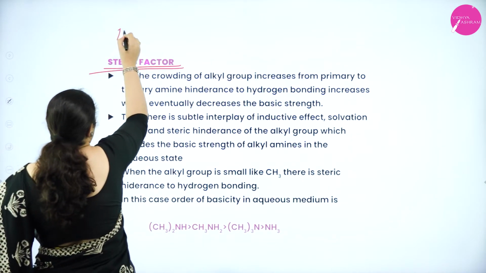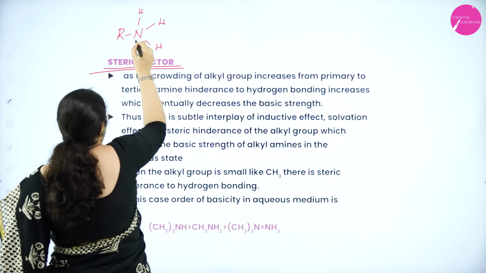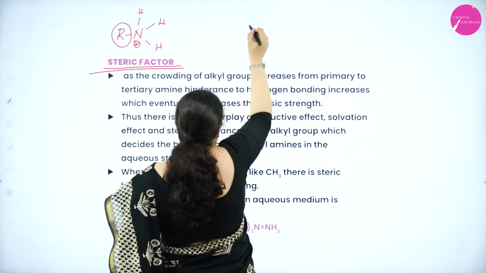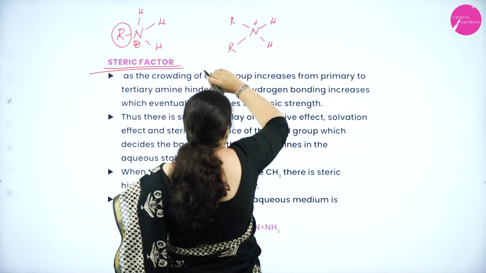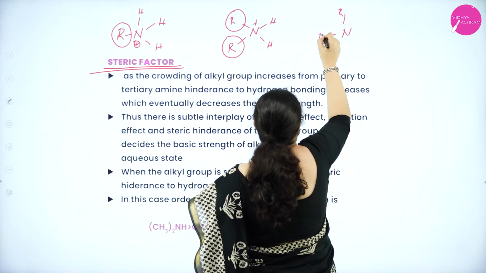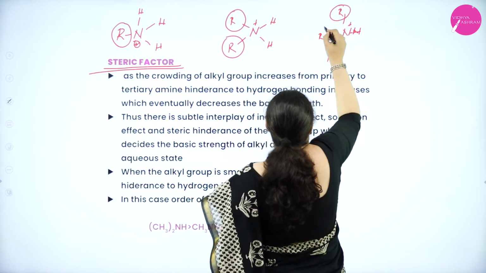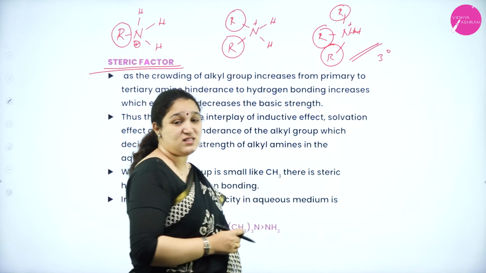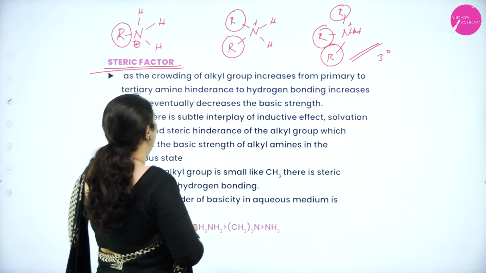Now if I take RNH3+, this is primary. I have only one R group. Whereas if I take secondary, I have 2 R groups, with hydrogen and positive charge. If I take tertiary, I have 1, 2, 3 R groups and an H bond. So here the steric hindrance is highest. In tertiary, the steric hindrance is highest because there are 3 bulky groups attached to the nitrogen atom. Here I have only 2, here I have only 1.